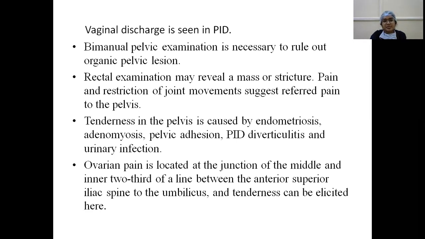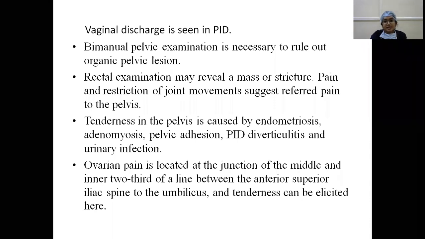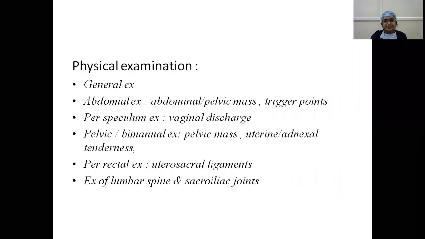Tenderness in the pelvis could be elicited by vaginal examination or bimanual or rectal examination. Ovarian pain is located at the junction of the middle and the inner two-thirds of the line between the anterior superior iliac spine and the umbilicus, and tenderness can be elicited here.